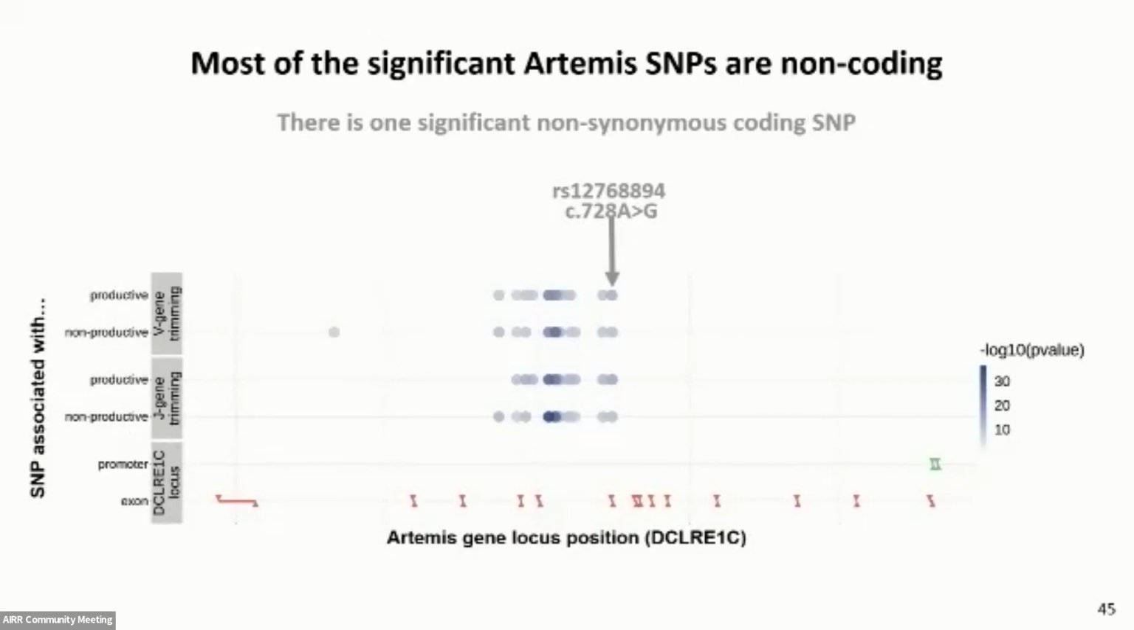But I think zooming out when looking at these results, it's important to note that the actual involvement of Artemis in the trimming mechanism has not been confirmed. And so despite not necessarily identifying a causal variant, our results do suggest that Artemis could be the nuclease actually responsible for trimming during VDJ recombination, which I think is exciting.